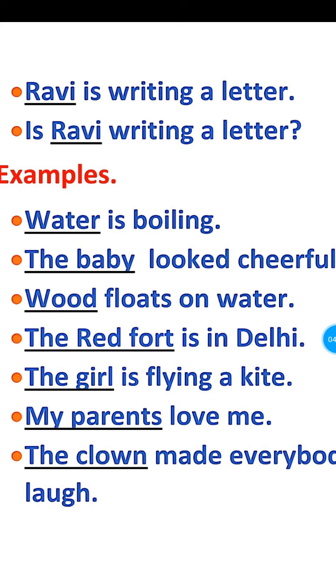Flying a kite. My parents love me. The clown made everybody laugh. In these sentences, the underlined words are subjects and the remaining parts are predicates. So, as I said, the predicate tells about the subject. What that subject is doing, or how that subject is, is said by the predicate.